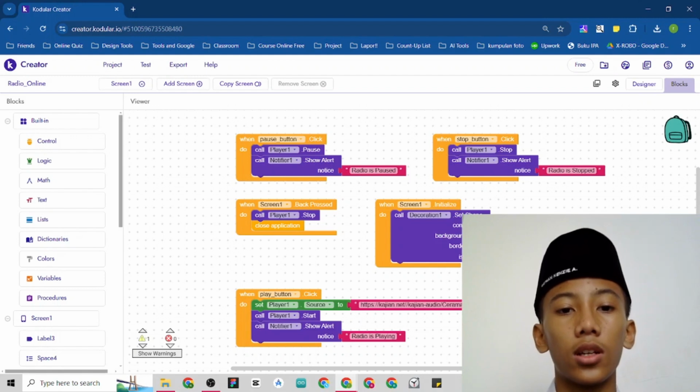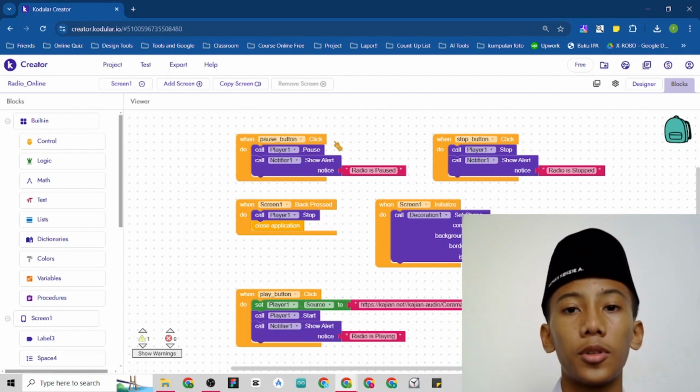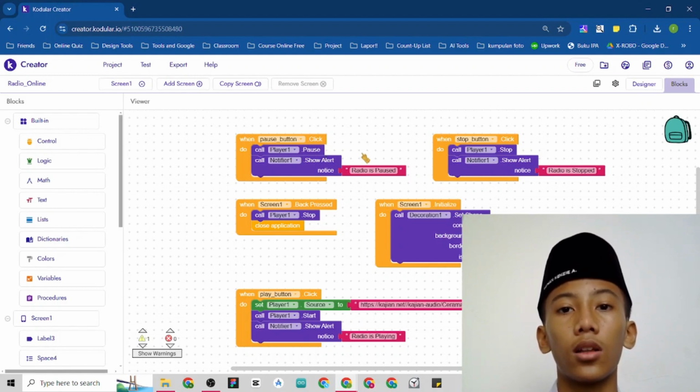And go to the next one, there is pause button click. So when the pause button click, the player will be paused and it will make a notification for the user that the radio is paused.